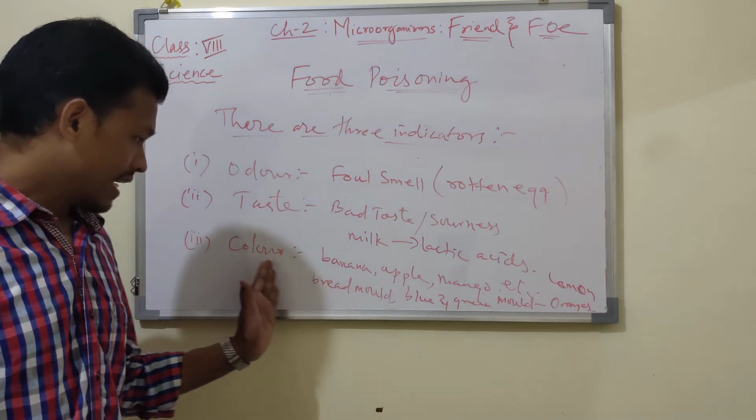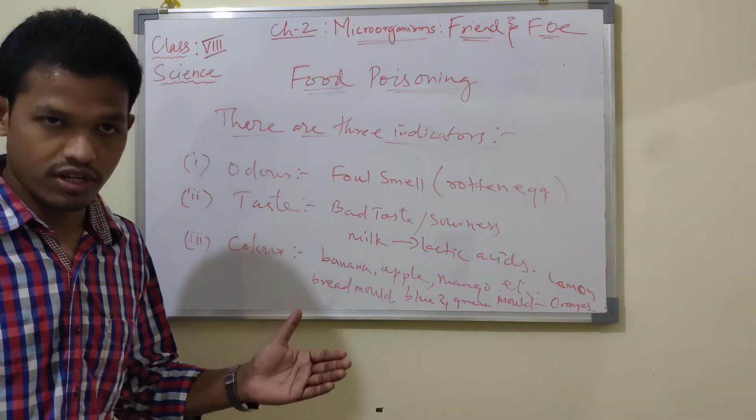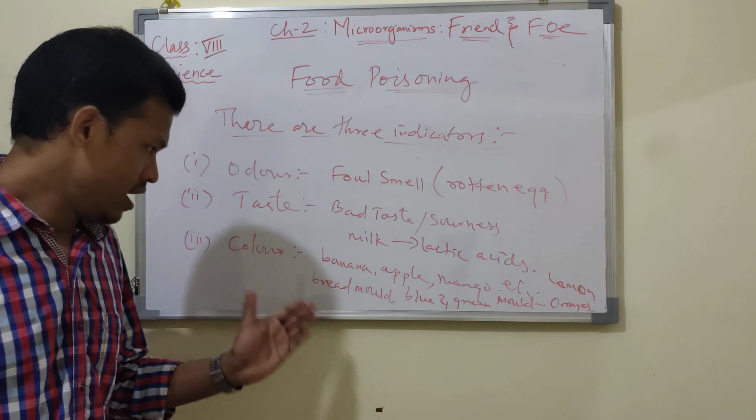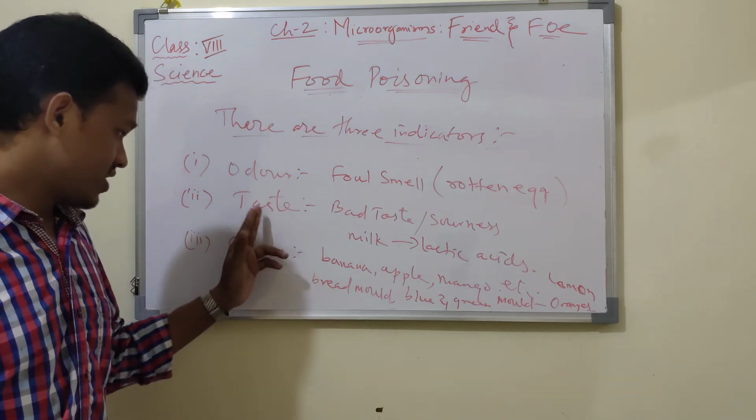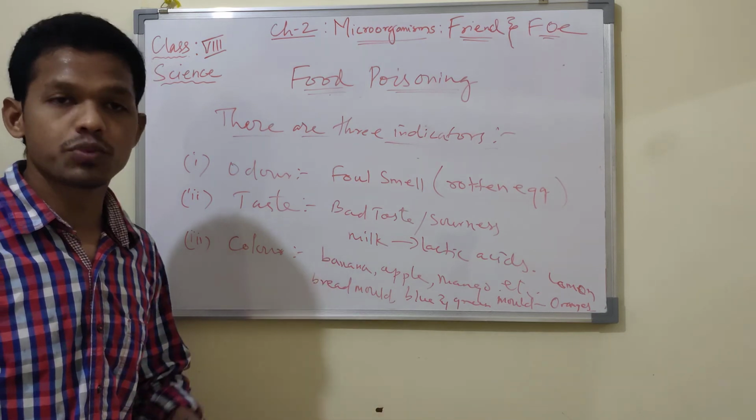These will show a different color from their original color. Good? So by odor, taste or color we can find whether the food is spoiled or not.